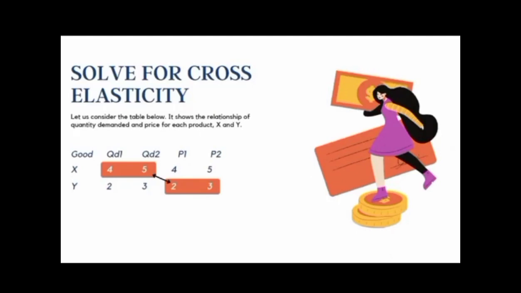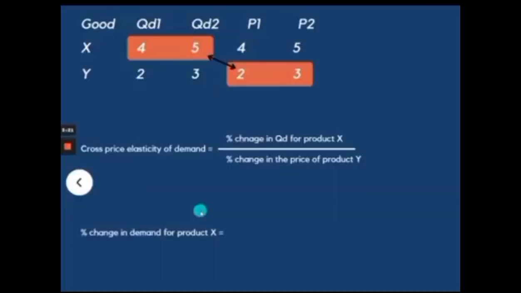So let us try. We will solve for cross price elasticity on this table. So we have the product X and the product Y, and the Q1, Q2, P1, P2. We are going to compare this product, the quantity and this price. In order for us to do that, we have to remember that the formula for cross price elasticity of demand is the percentage change in quantity demanded for product X divided by percentage change in the price of product Y.